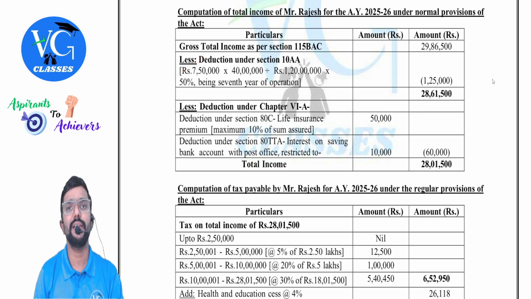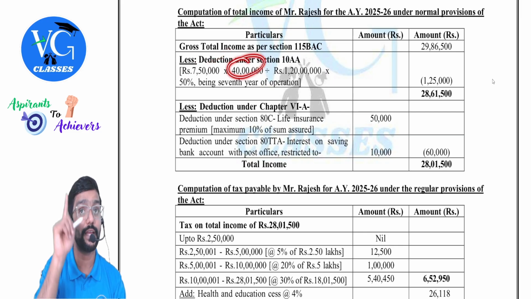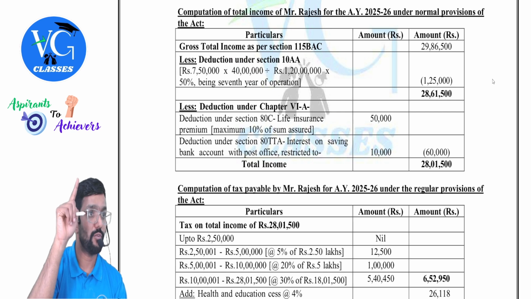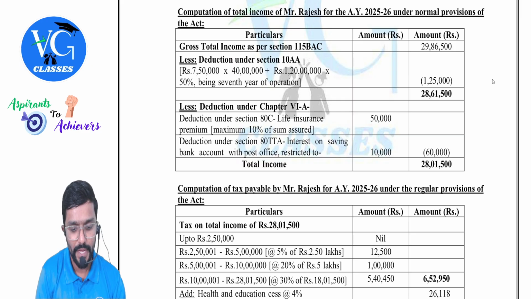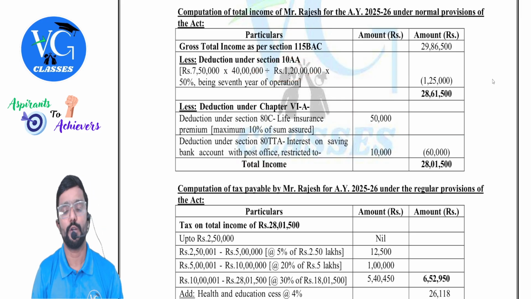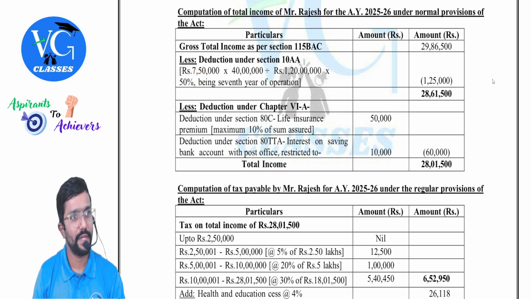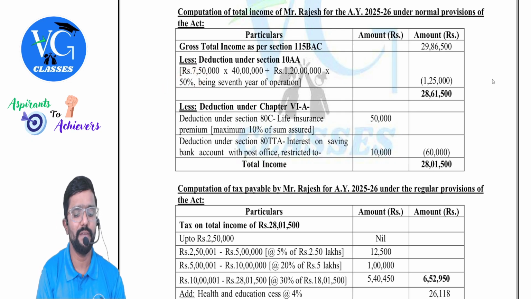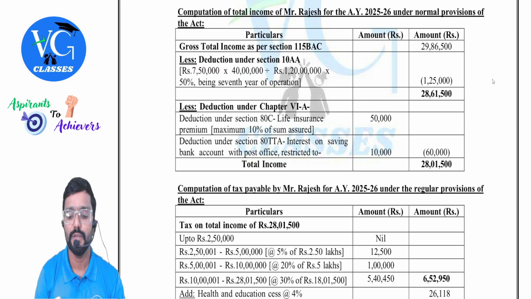Can we claim 10AA deduction? Yes. How much is that? 7 lakh 50 into 40 lakh you have to take. Please be careful: whatever is received within 30th September of the assessment year, the whole divided by total turnover. And as we are in the 7th year, into 50%. Can we do it by way of note, sir? Yes, like one question we did like that. So it comes to 125.